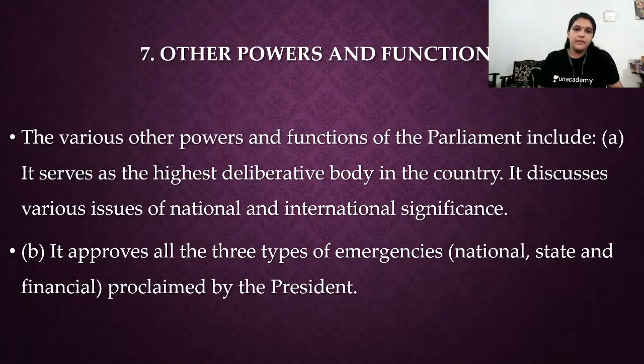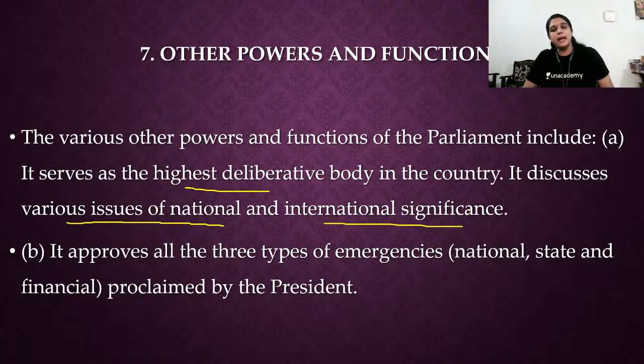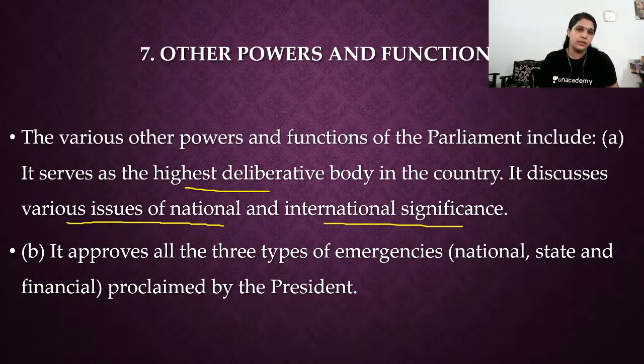Other powers and functions. There are various other powers. What are those? It serves as the highest deliberative body in the country. It discusses various issues of national and international significance. We know that Parliament is sovereign, which means no committee or body can do more than give advice to Parliament. It is the highest authority to discuss and take decisions on national and international significance. That's why we call it the highest deliberative body.